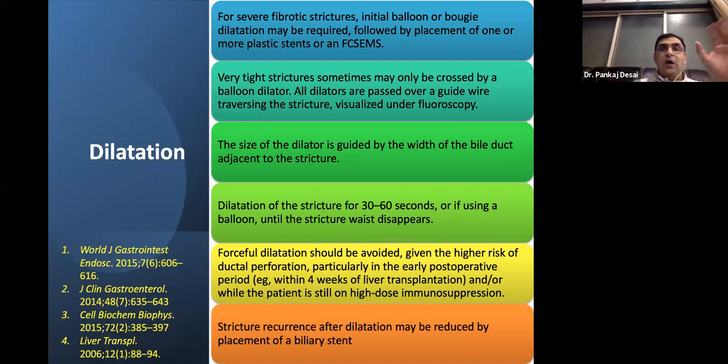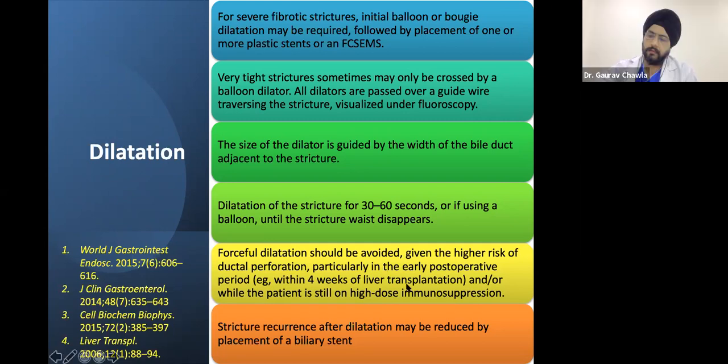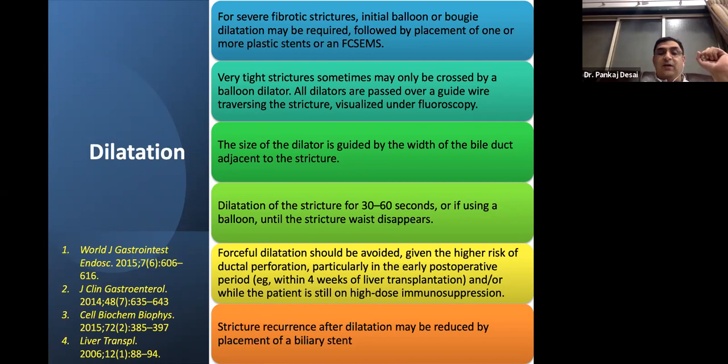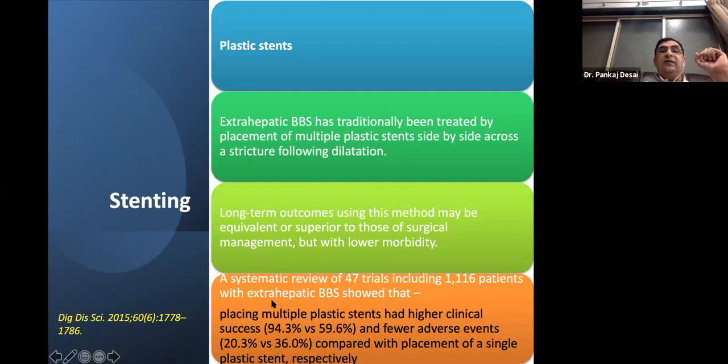usually do not use. So we will just have the feel, keep it dilated for 30 seconds, and that should be a successful dilatation. Forceful dilatation should be avoided for risk of perforation, and especially in those early postoperative periods, at least within 4 weeks of liver transplantation, or while the patient is on high dose of immunosuppression. This is important. Stricture recurrence after dilatation may be reduced by placement of a stent.